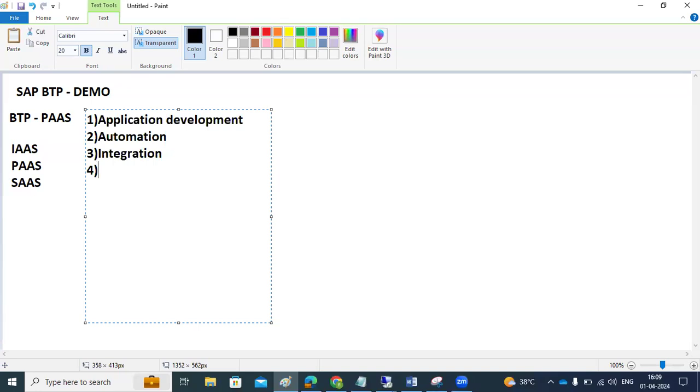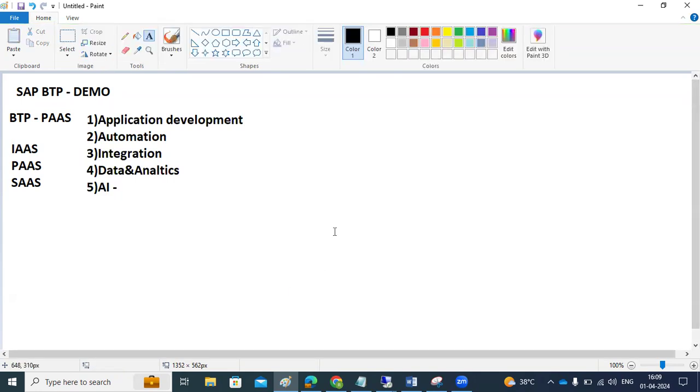The fourth one is related to data, where we have analytics, so analytics related services they are providing here, right? The fifth one, which was recently introduced, is called the AI Launchpad, AI Core. Some AI related functionalities, that is artificial intelligence, they have introduced here. So SAP has categorized all the BTP services and solutions into these 5 main pillars.